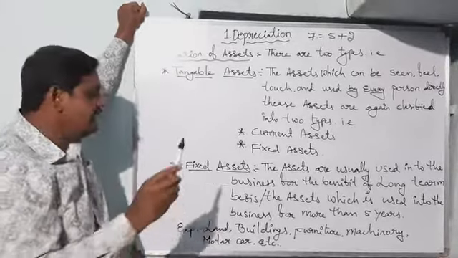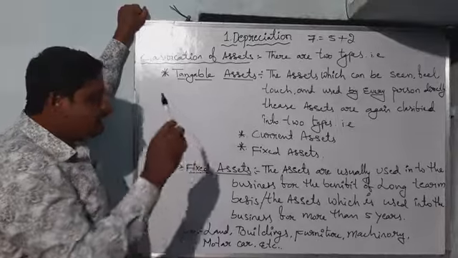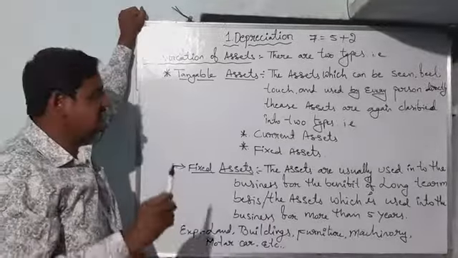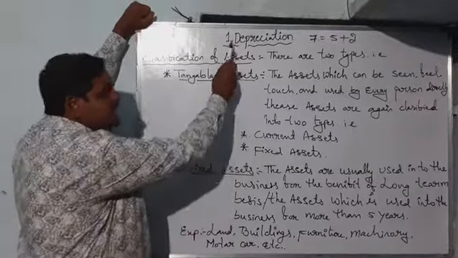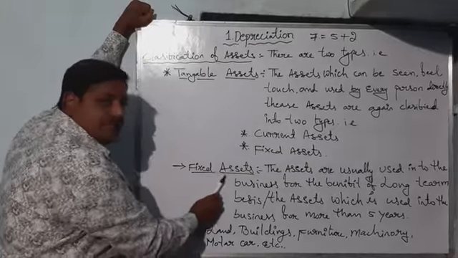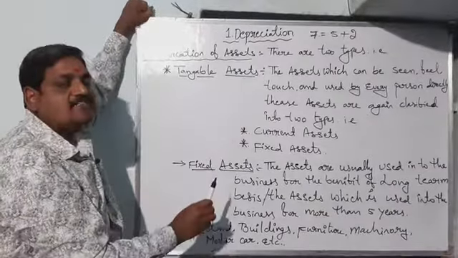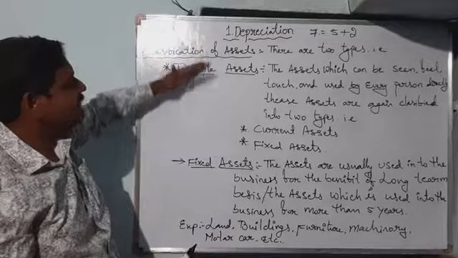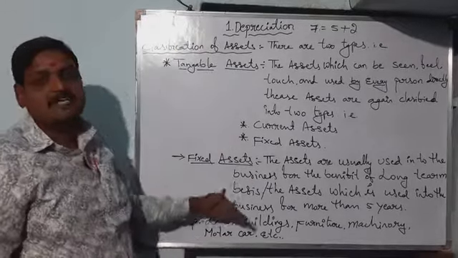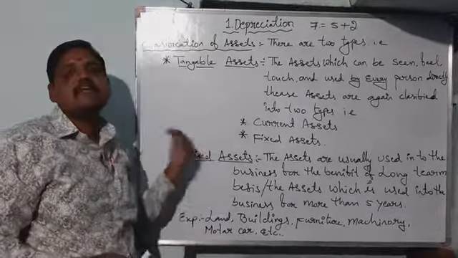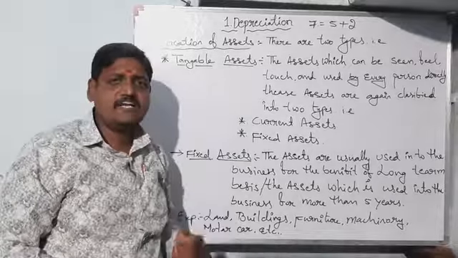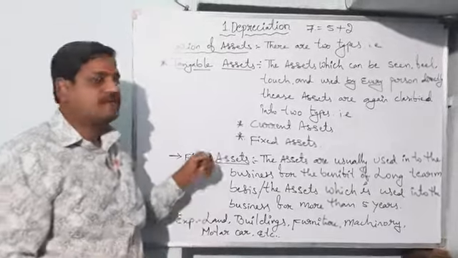So that's why every year all business organizations create some depreciation on these fixed assets. So at present we are going to remember this type of asset-related information. Okay, right.